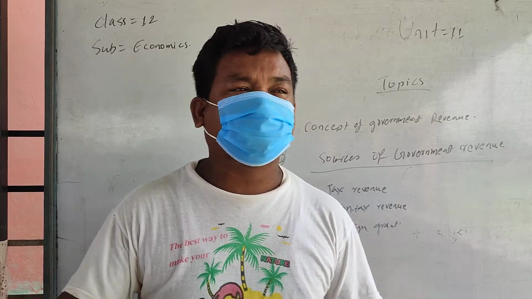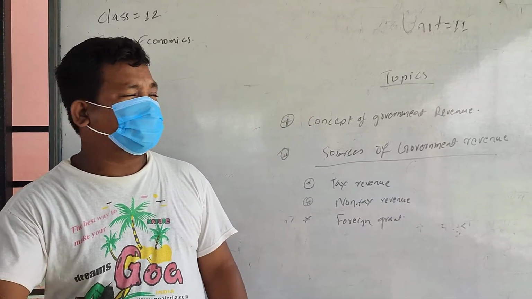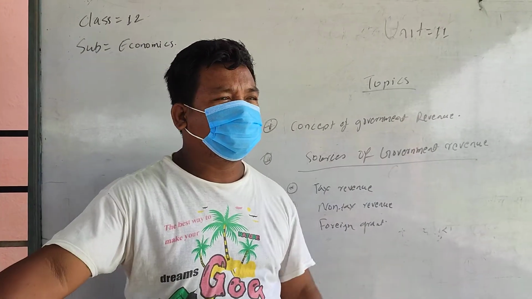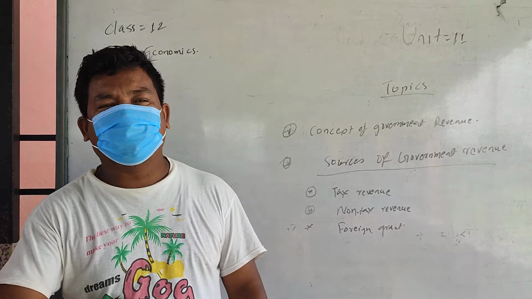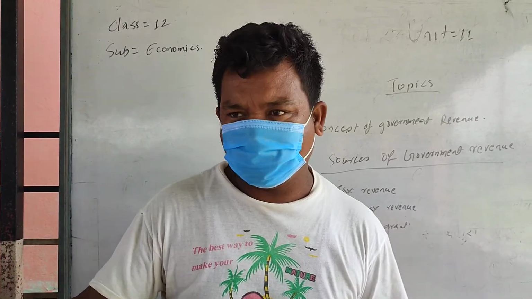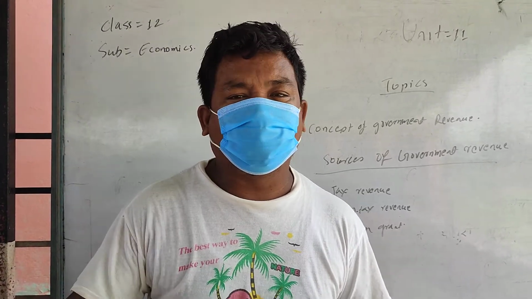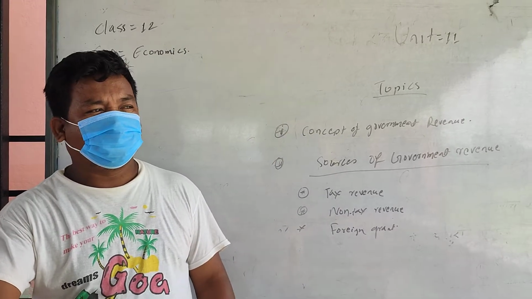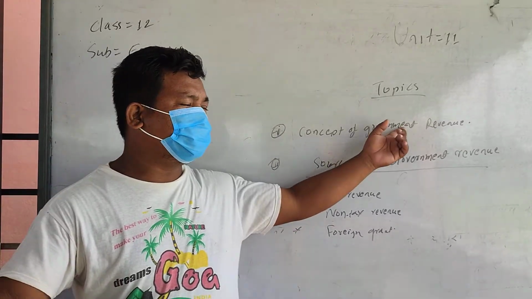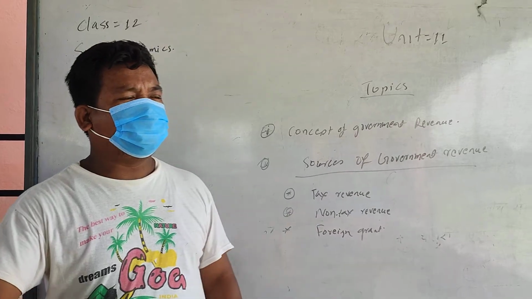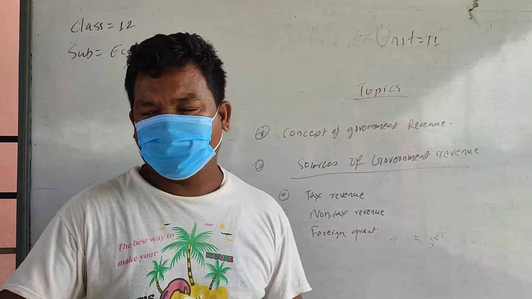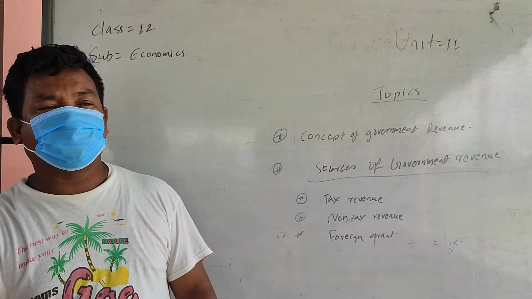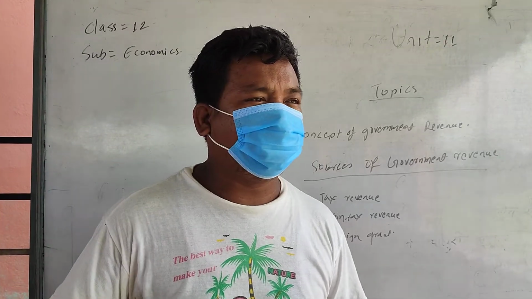The income that the government collects from different sources is known as government revenue, and the system, the process and the principle that the government usually applies to collect that income also come under the concept of government revenue. And it is said that the government also has to carry out many developmental works.